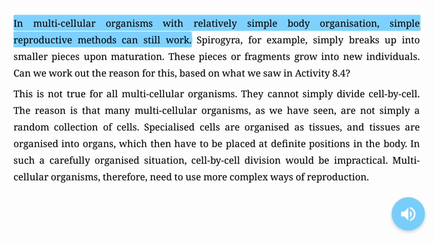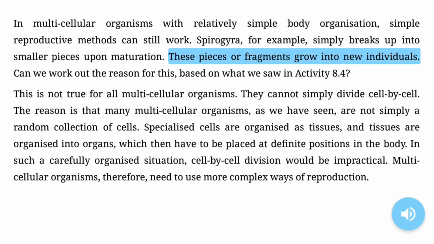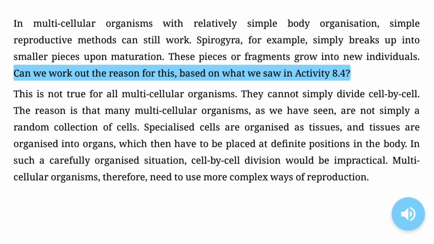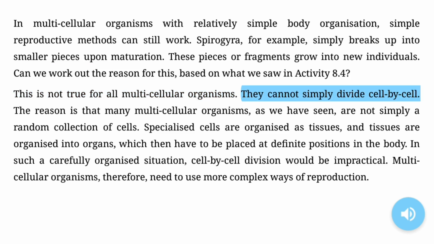In multi-cellular organisms with relatively simple body organization, simple reproductive methods can still work. Spirogyra, for example, simply breaks up into smaller pieces upon maturation. These pieces or fragments grow into new individuals. Can we work out the reason for this, based on what we saw in Activity 8.4? This is not true for all multicellular organisms. They cannot simply divide cell by cell.